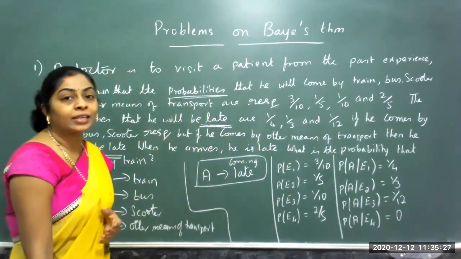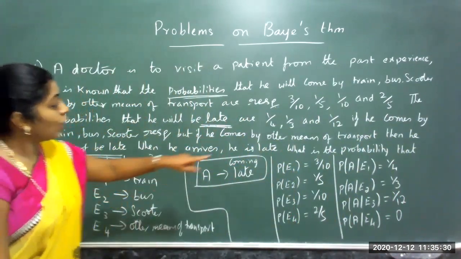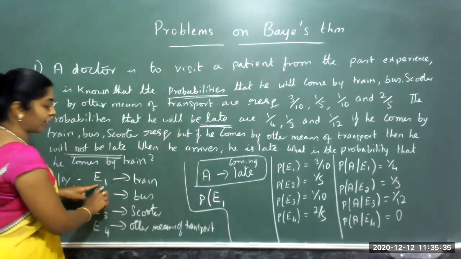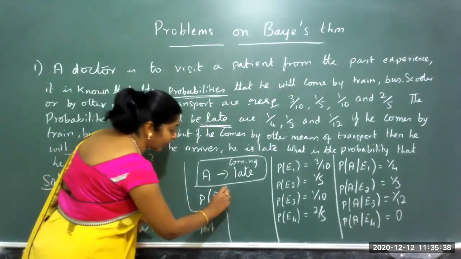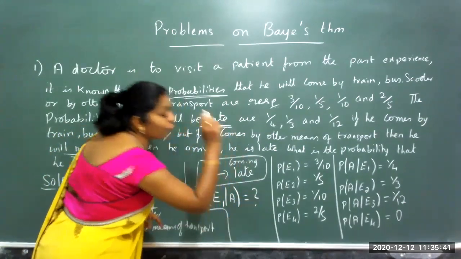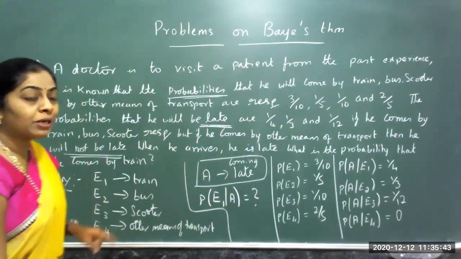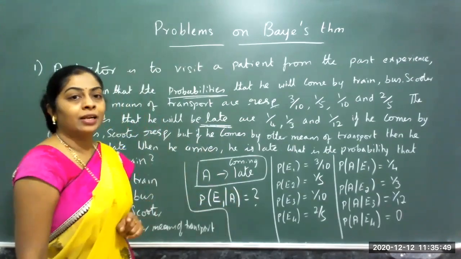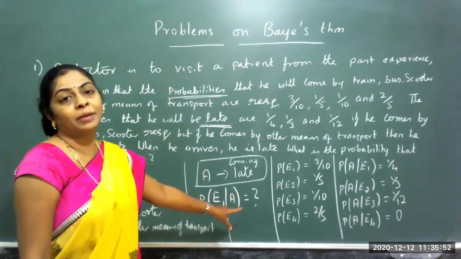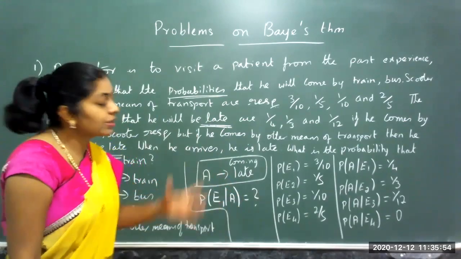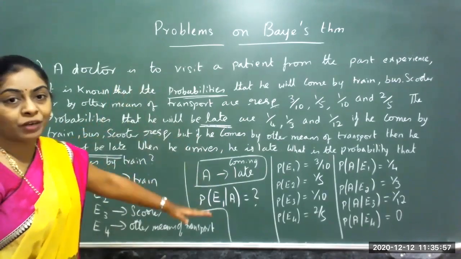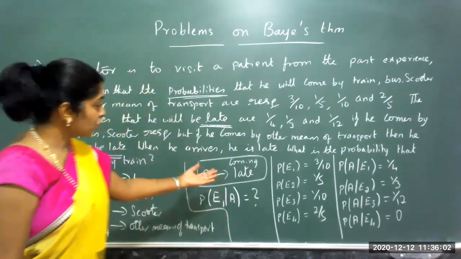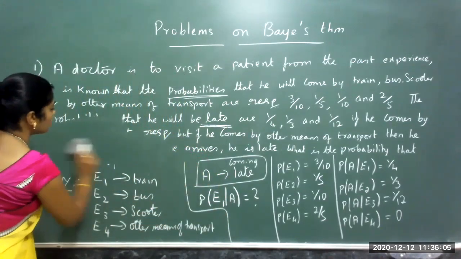This is the data, and this is what is asked to find. What is the probability that he comes by train? Train is the first event. What is the probability that he came by train given that he is late? That we have to find using this. Train is event 1, so probability of E1 given coming late. Now this is the data we have. Reading the question, we have analyzed this. Now we will work on this using the formula of Bayes theorem. So I have written the data below, and we will work on it.